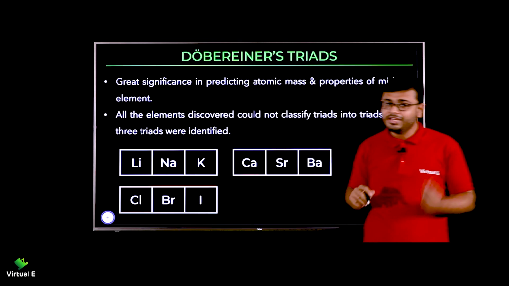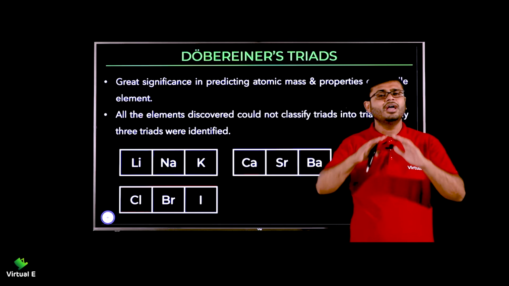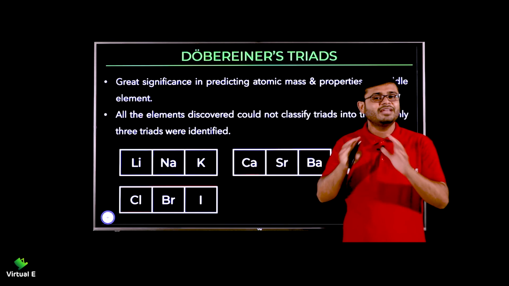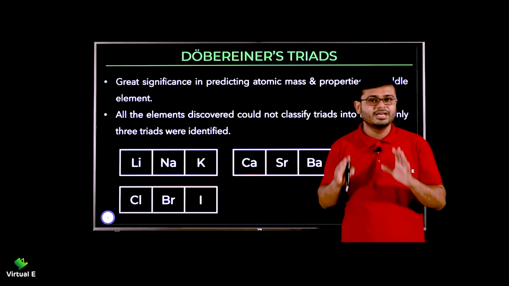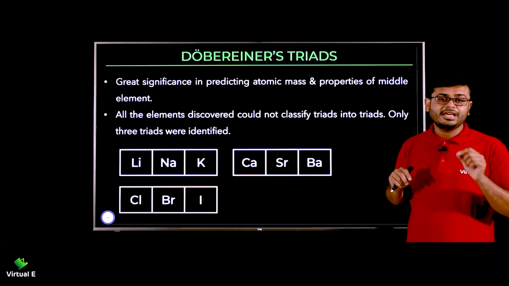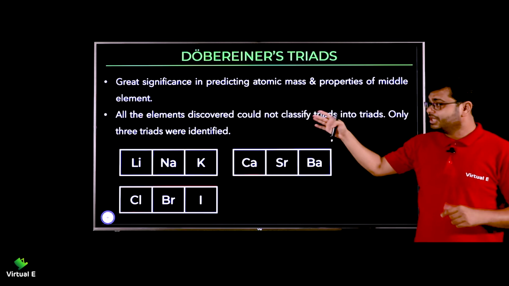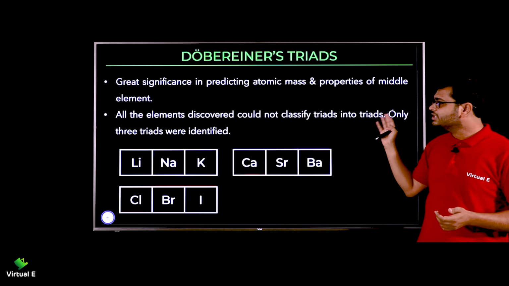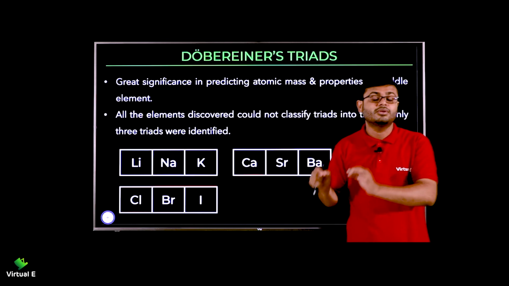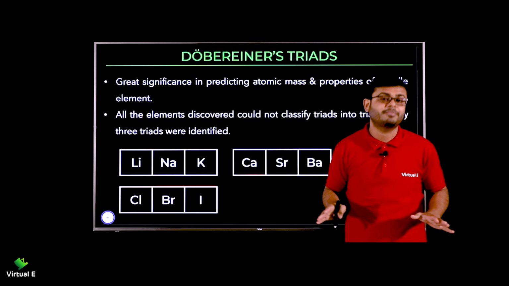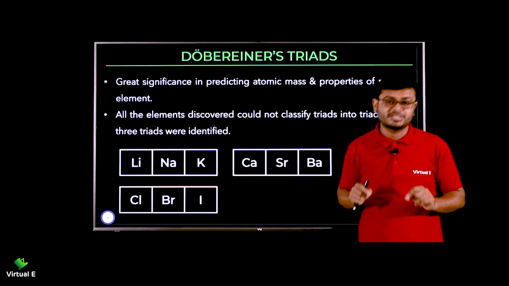Second thing, very important, because when we talk about classification, we want to classify all the elements. सारे elements को classify करना है, ऐसा नहीं कि दो तीन को side पे रखो, वो group में नहीं रख सकते. That's not possible. So this is the very important limitation of Dobereiner's triads: he was not able to classify all the elements into triads. जितने भी elements उस time पे known थे, उन सबको triads में classify नहीं कर पाते थे. Very few he was able to do. So this is the limitation of Dobereiner's triads.